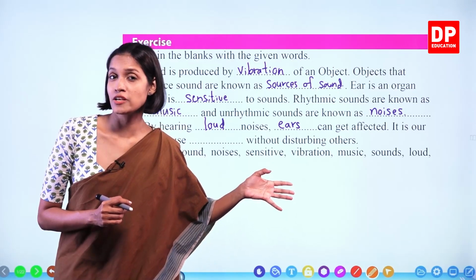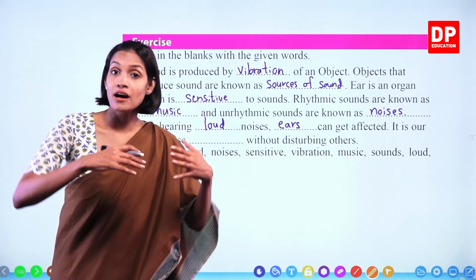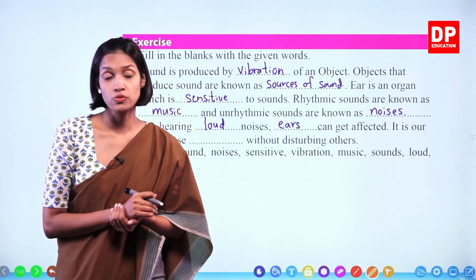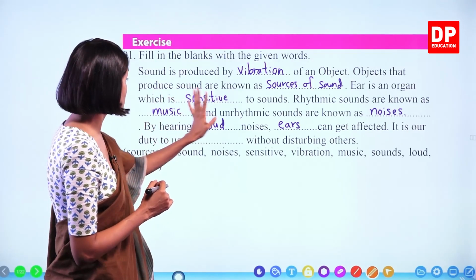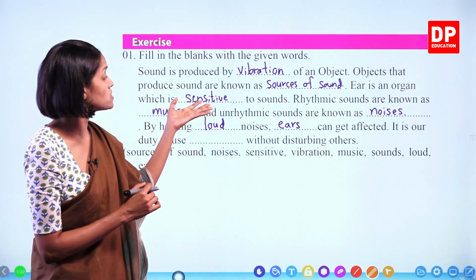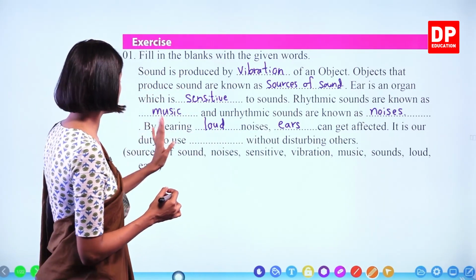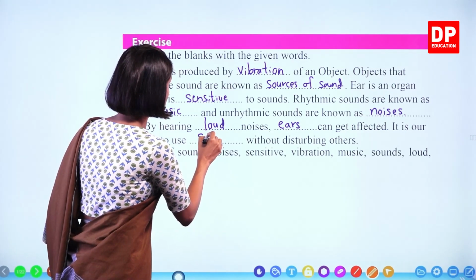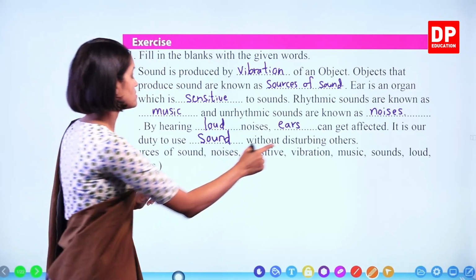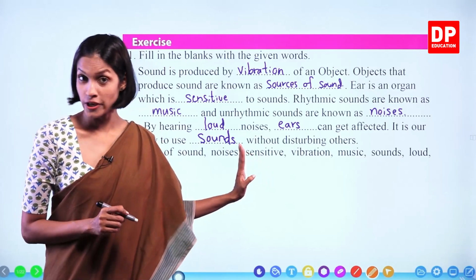Now, do you remember I explained to you, even though music is pleasant to your ears, loud music can hurt our ears, right? It disturbs the others too, okay? So, loud noises can damage our ears. At the same time, you have to use sound without disturbing others. So, it is our duty to use sound without disturbing others. Okay, children?